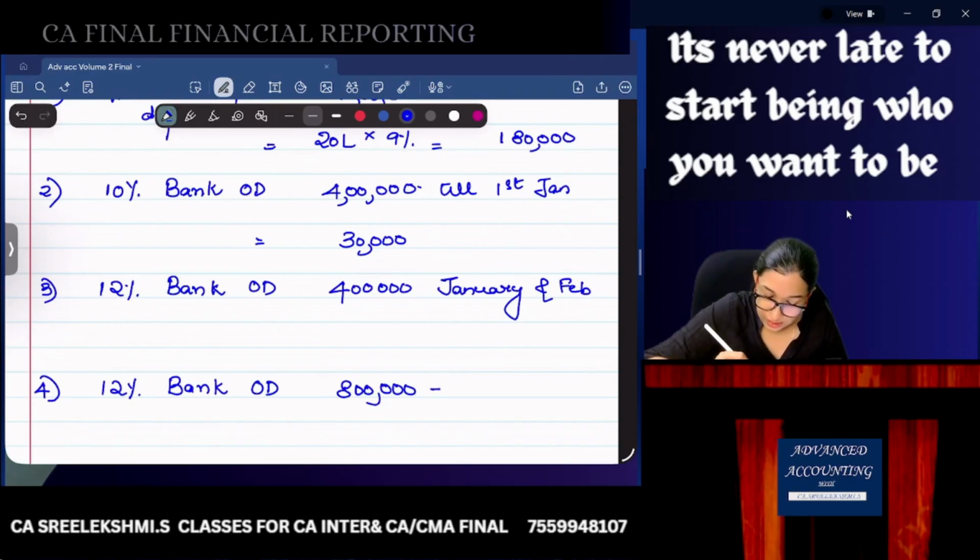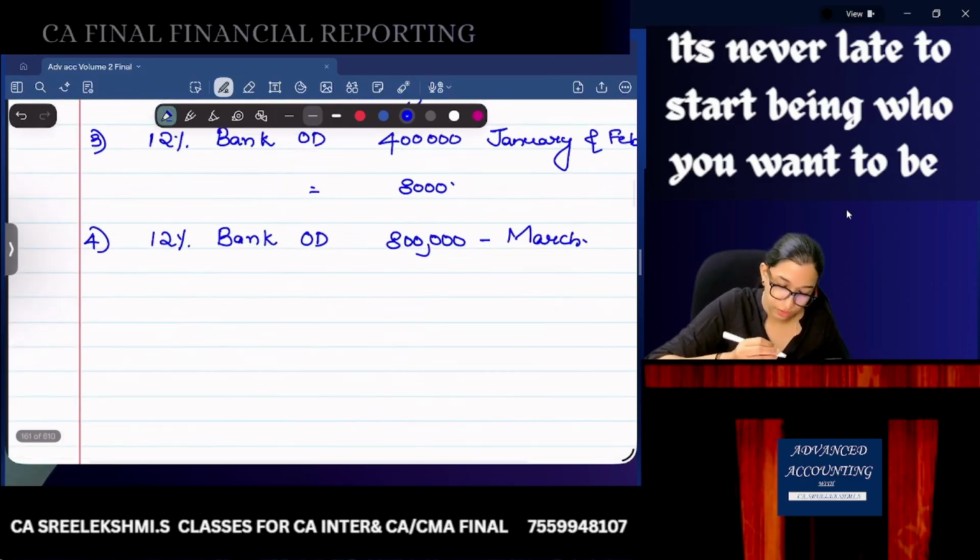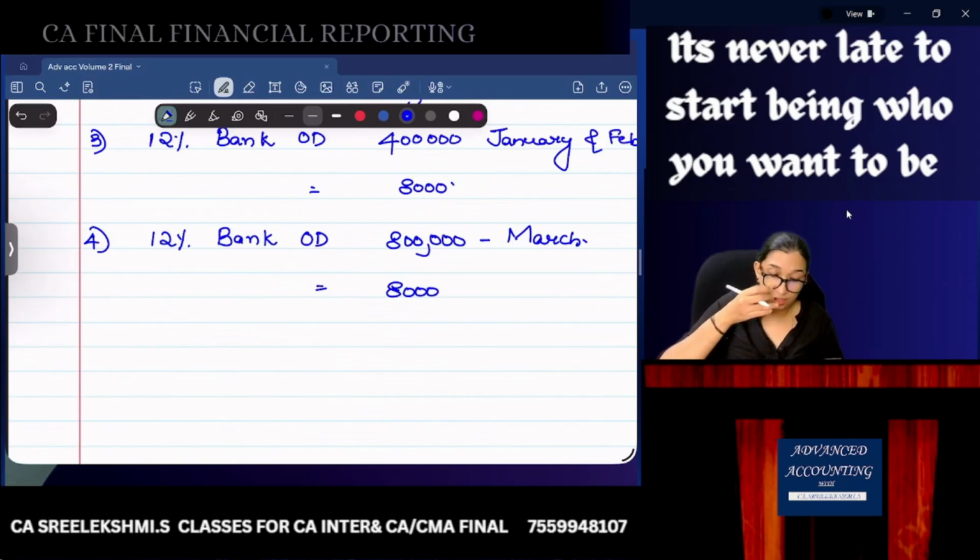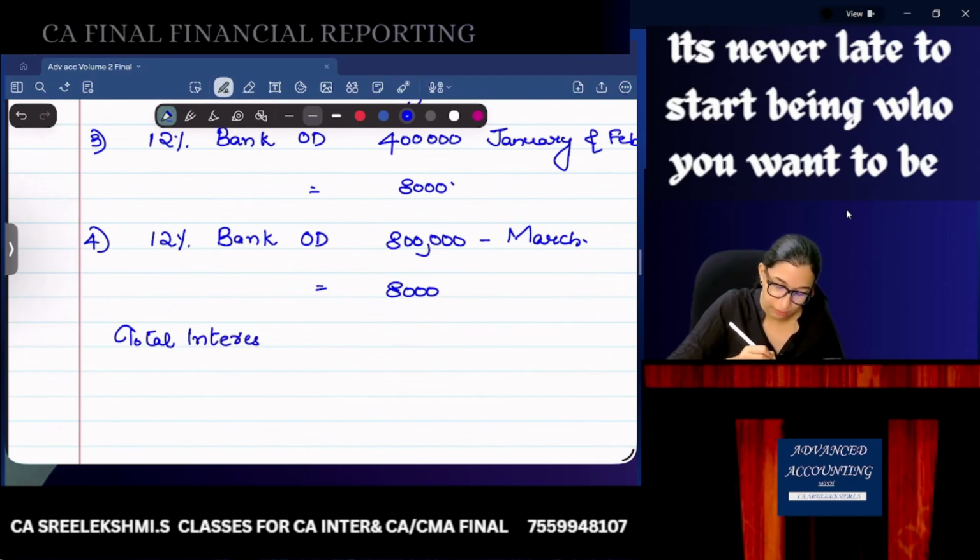That is only in the month of March. So here 4 lakhs into 12% into 2 by 12, 8,000. So here 8 lakhs into 12% into 1 by 12, this is also 8,000. So total interest, total borrowing cost.